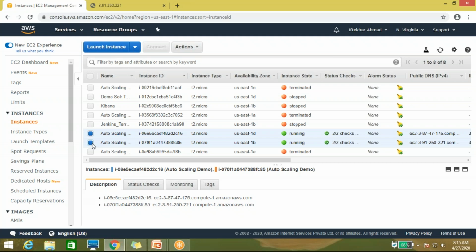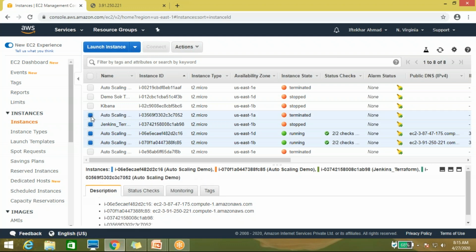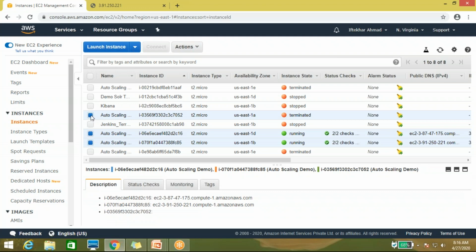So the third one. And if the third one's CPU utilization is again more than 70%, then it will bring up the fourth one. But if the fourth instance also has 70% or above, it will not increase your instances. Why? Because you have set that limit. Got the point? Yeah, got it.